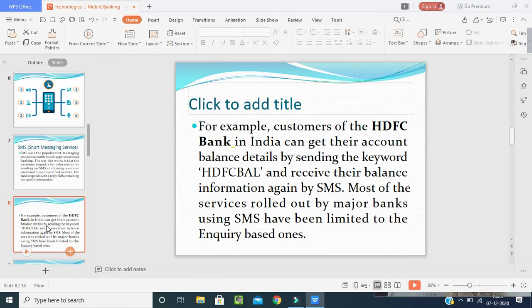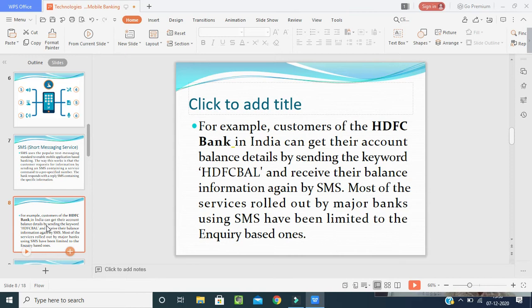When we send this, like when we are sending to Vodafone, Jio, whatever it may be, nowadays HDFC Bank has given an SMS service to all its customers that if the customers want to know their balance, they just have to text the message with their verified number, HDFCBAL, in capitals, and you will receive your balance information again by SMS only. Within a short span of time, you will get the information. So you are benefited by saving your time, efforts, money.